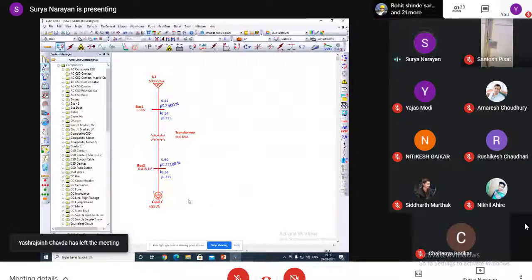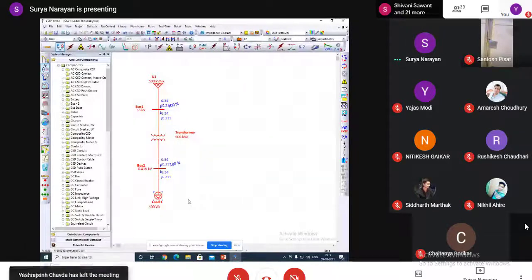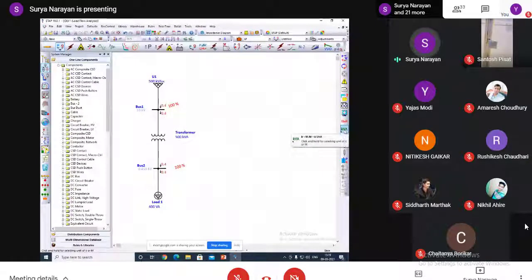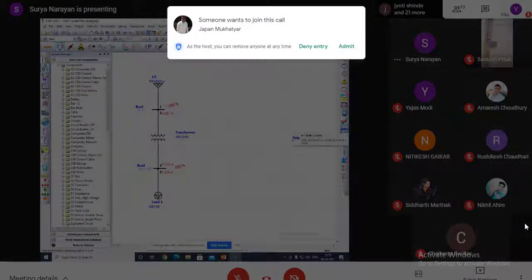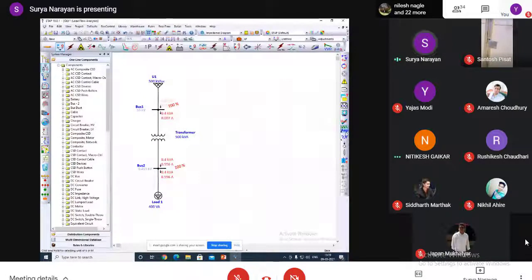Here we can change the units; it will also mention what parameter you want to see. 0.566 ampere is flowing here. What is the voltage also? 0.34 kilowatt.